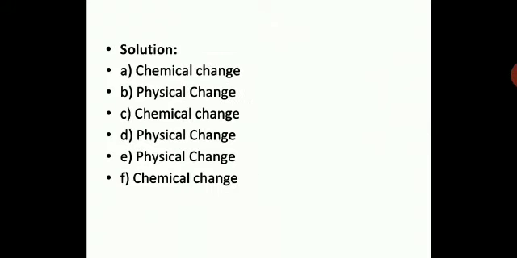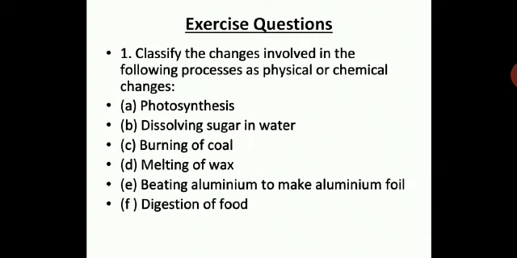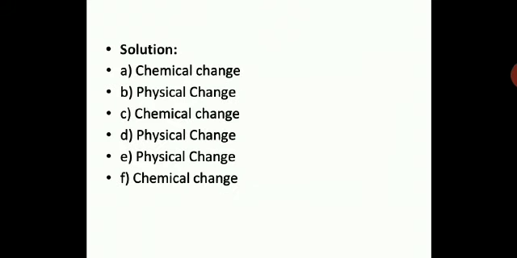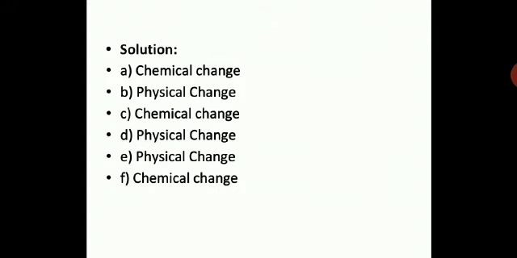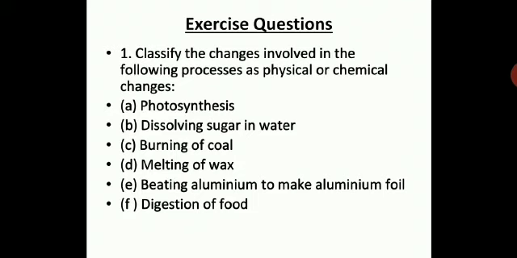First one, photosynthesis, chemical change. Then next, dissolving sugar in water, physical change, you all know. Burning of coal, the chemical composition will completely change, therefore it's a chemical change. Then melting of wax, you are just melting the wax and once you cool it down it will regain, you can easily mold it. It's just a physical change in the wax.